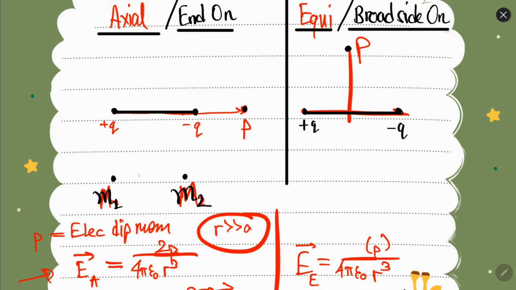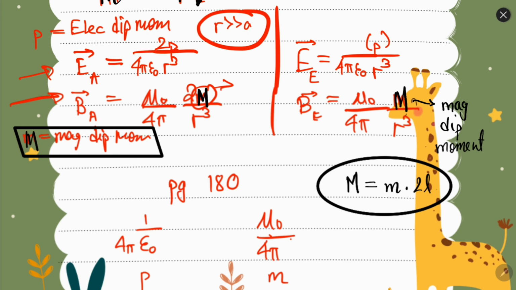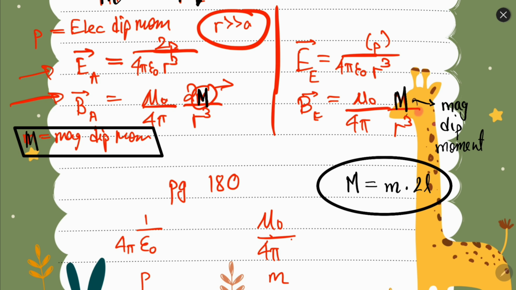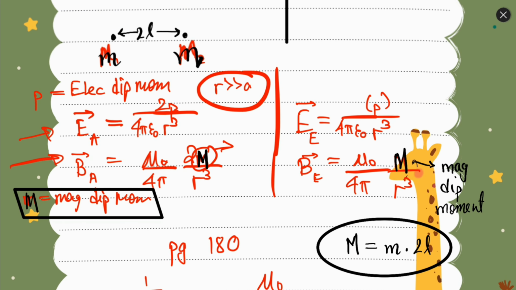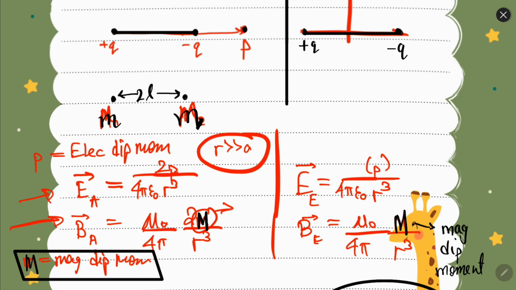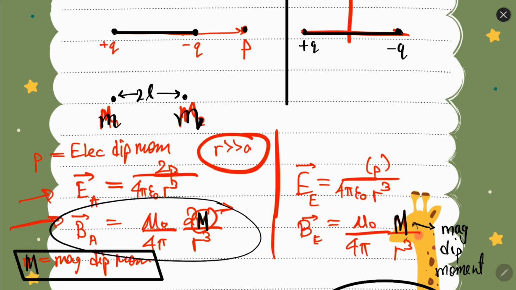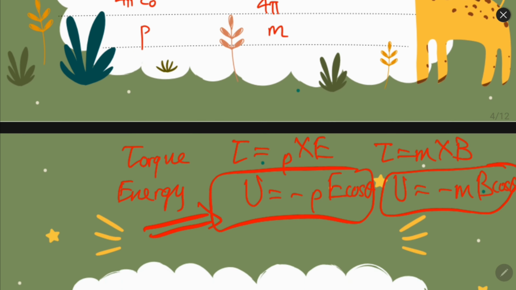Like if the distance between the poles is 2l and the magnetic poles have strength m, both must be the same, only the nature is opposite. So this is the formula for axial position and broadside-on position for the magnetic field.